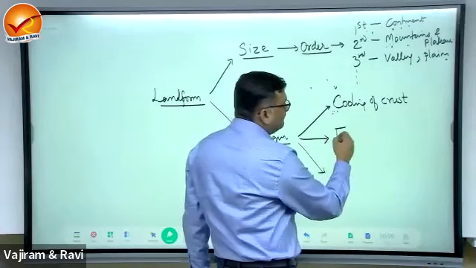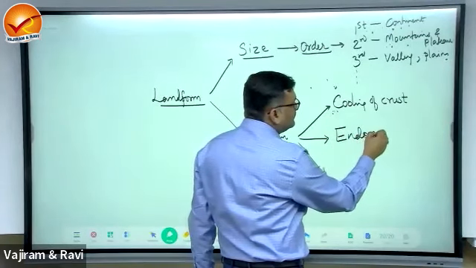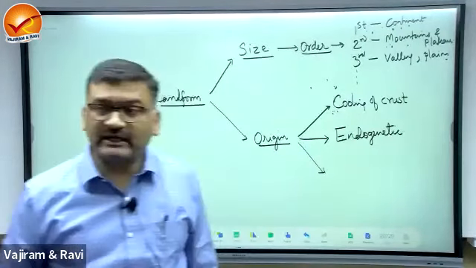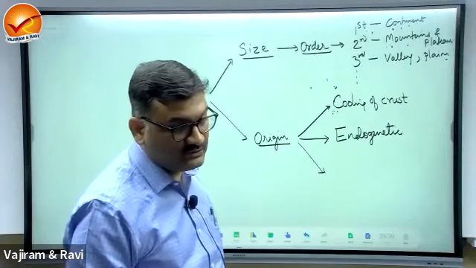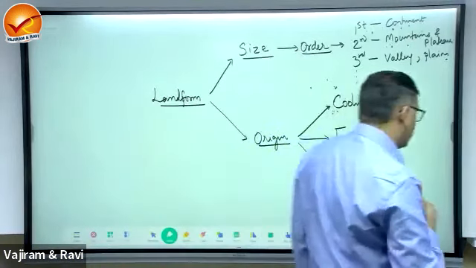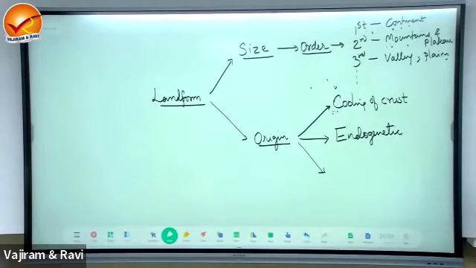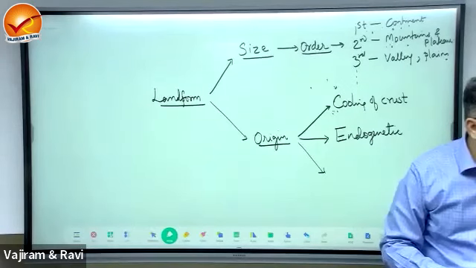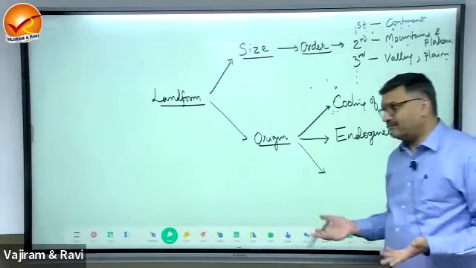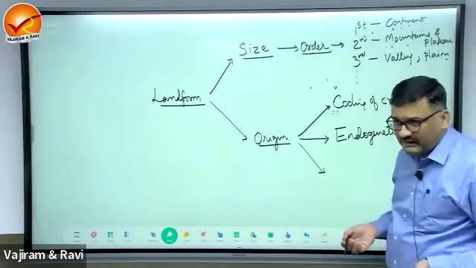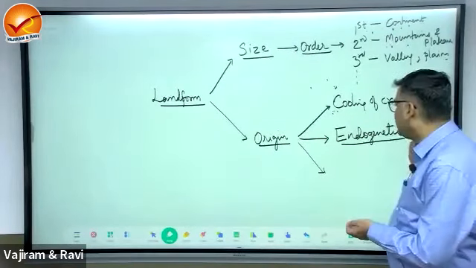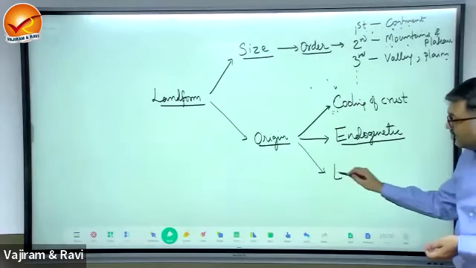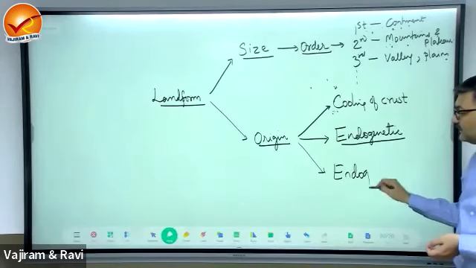Then some of the landforms will be created due to the force that comes from the interior of the earth. This is known as endogenetic force. What are examples of landforms created by endogenetic force? Anything created from the interior, you say it is a volcanic landform. Volcanic landform, to begin with, is an example of landform created by endogenetic force.